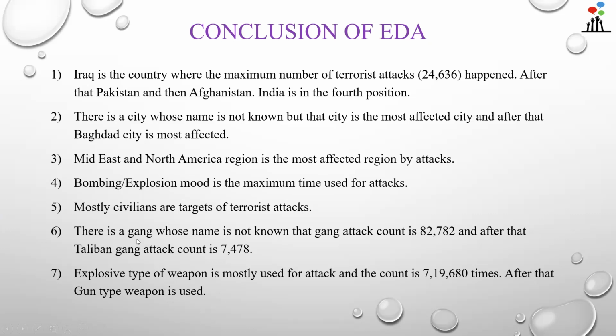Then there are unknown gang names whose attack count is 82,782, and after that there is the Taliban, which attacked 7,4878 times. The next insight is that explosive type weapons are mostly used for attacks, and the count is 7 lakh 19,680 times, and after that gun type weapons are used for attacks.